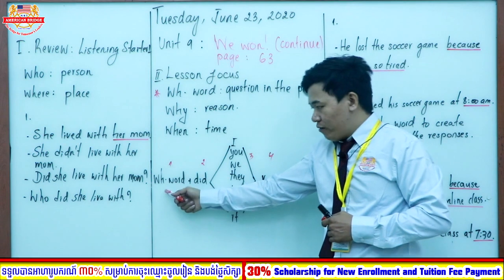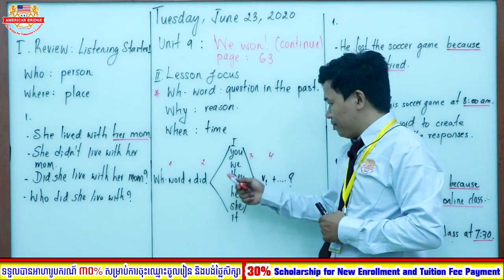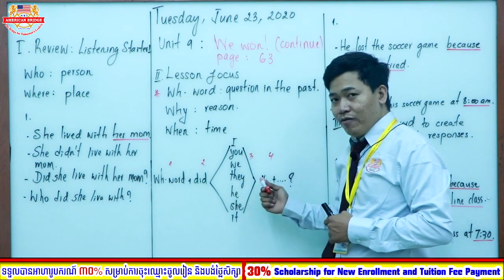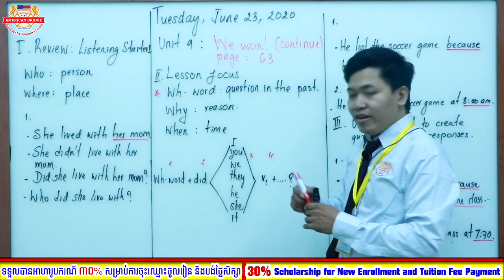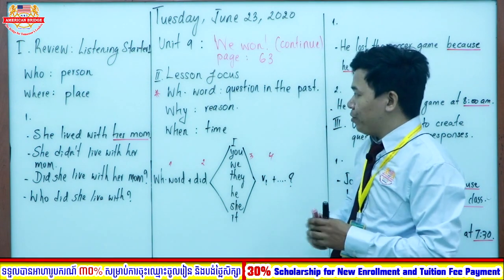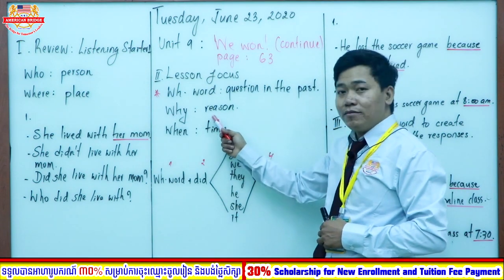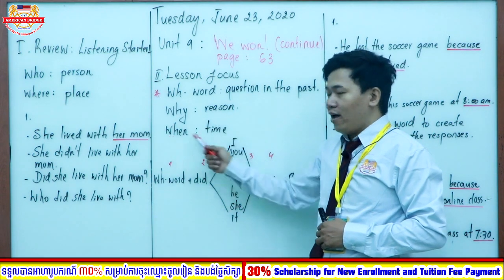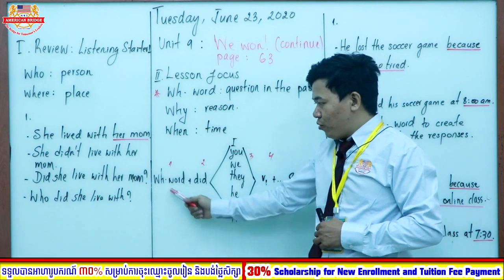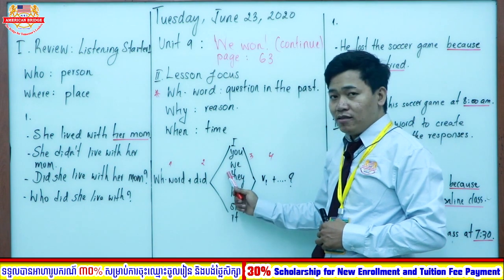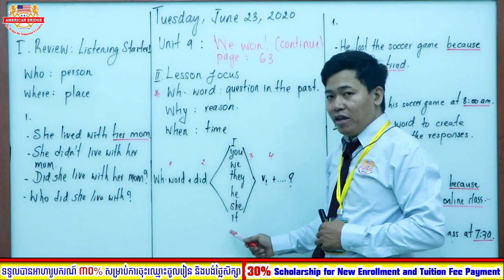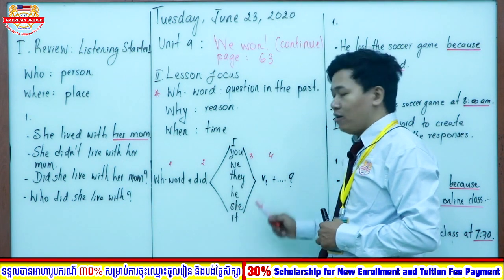So WH word, did, subject pronoun, and verb 1. Okay, read together before we come to our example. Why? Asks about reason. When? Asks about time. WH word plus did plus subject pronouns I, you, we, they, he, she, it plus verb 1.